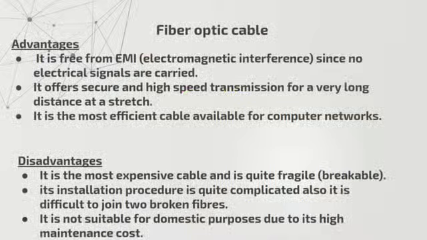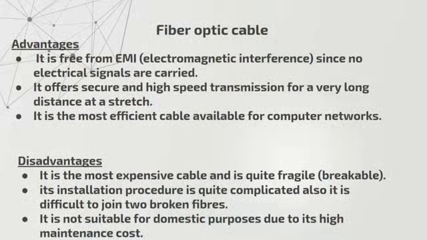Let us see the advantages and disadvantages of fiber optic cable. The advantages are: it is free from electromagnetic interference, since no electrical signals are carried. If there is an electrical signal passing through a cable, there may be an electromagnetic field around it. But here, there is no electromagnetic interference because light is travelling through the cable. It offers secure and high speed transmission for a very long distance at a stretch.